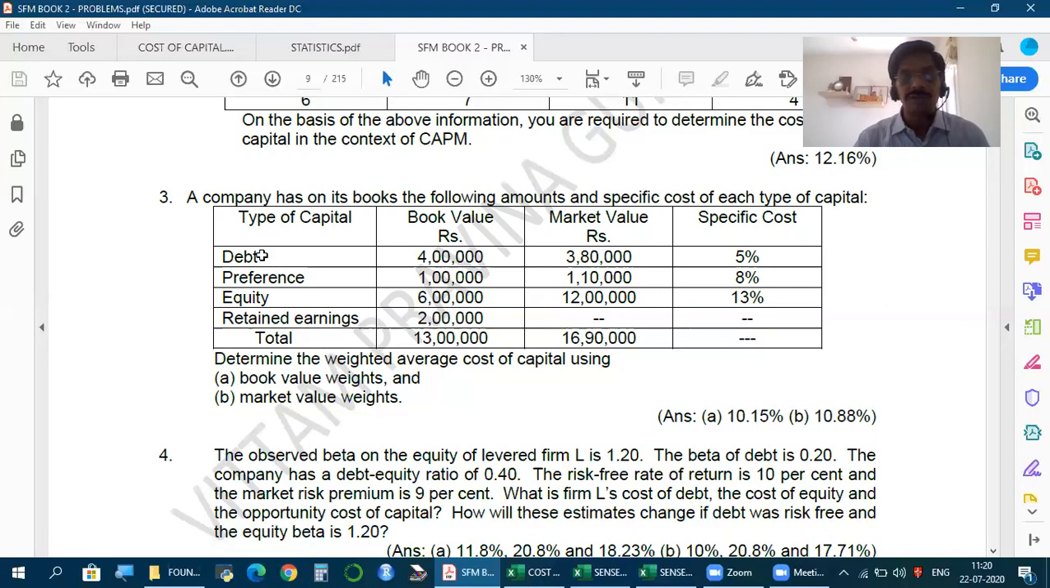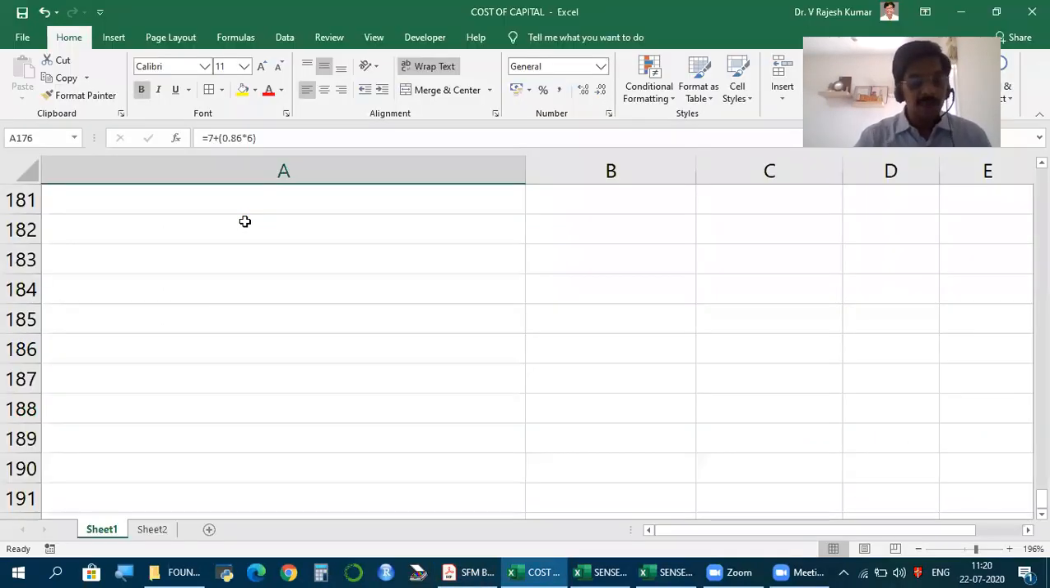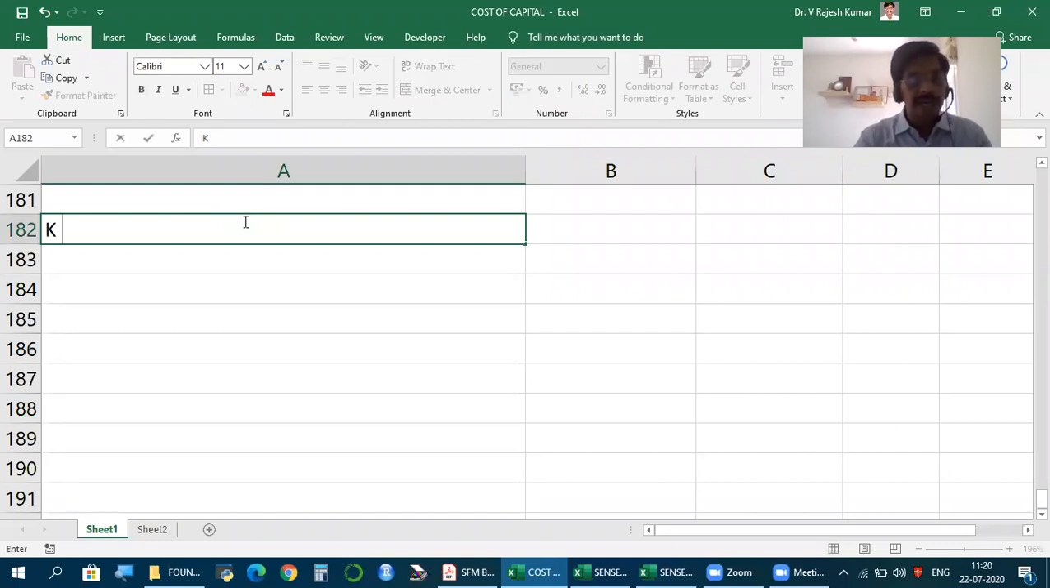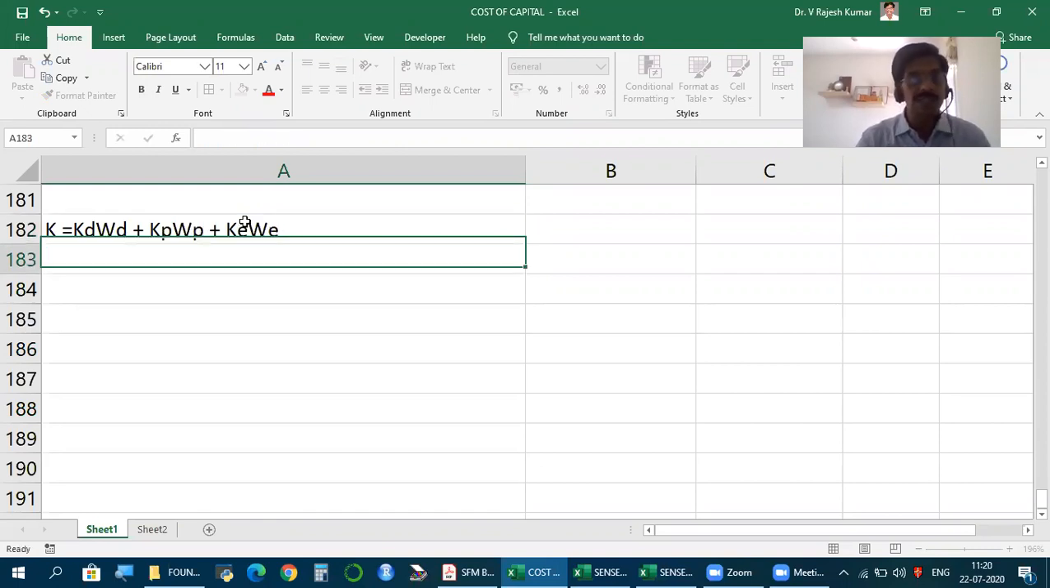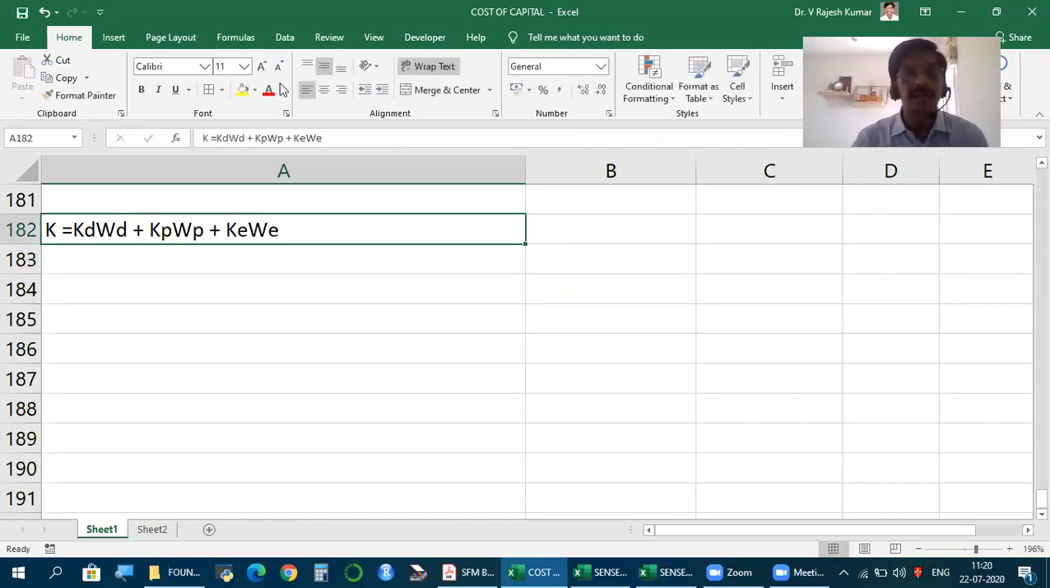Now, firstly, how do we get WACC? Remember, K is how it is denoted. K is KDWD plus KEWE plus KPWP, in any order, no problem. Now, this is the formula to calculate WACC under method 1.